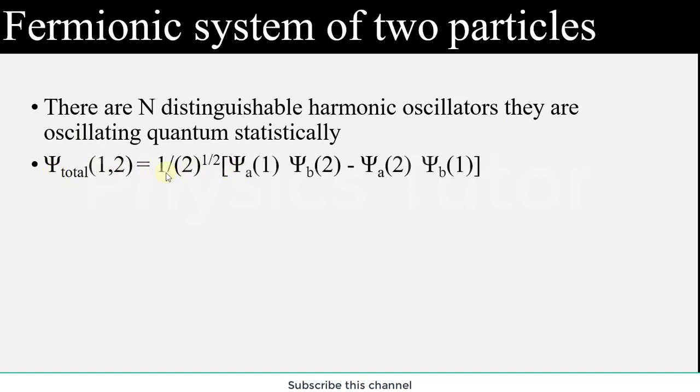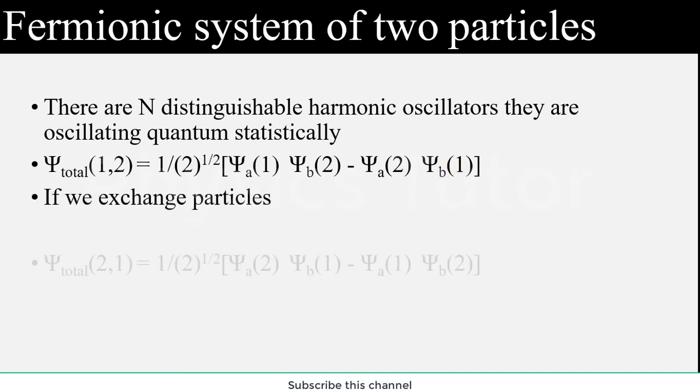Here we use the formulation where psi A is the first particle wave function and psi B is the second particle distribution, and here we are studying the probability. So this is the second particle and this is the first particle. Psi B is the wave function of the first particle. So we exchange their positions.